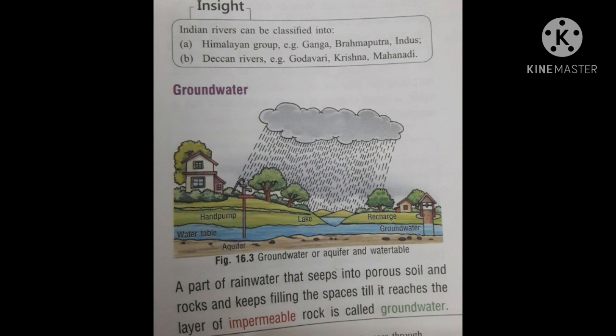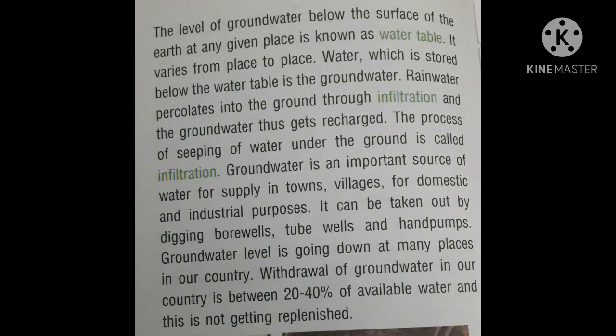You are seeing the rainwater coming down, and from the ground it seeps into the underground water. The level of groundwater below the surface of the earth at any given place is known as water table, and it varies from place to place. Water which is stored below the water table is called groundwater.